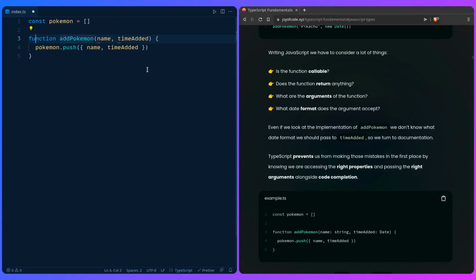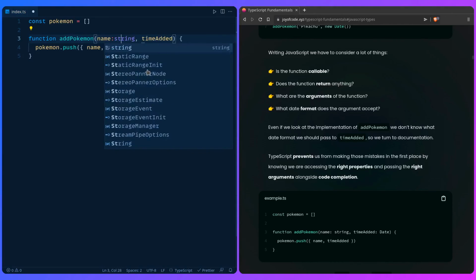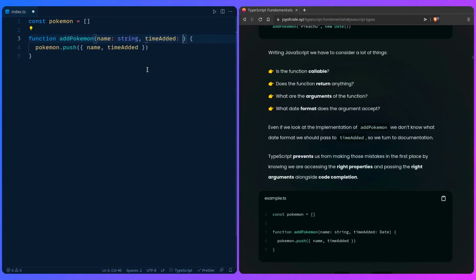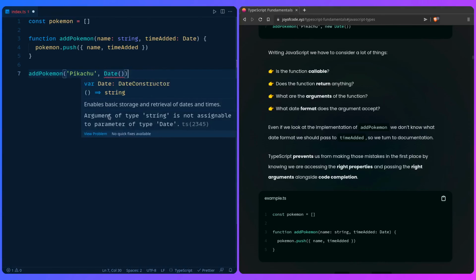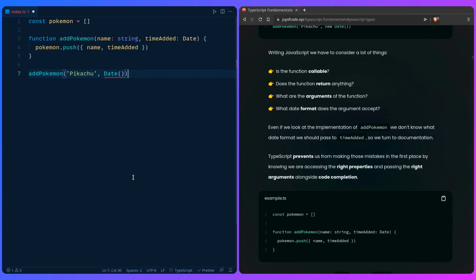So in this example, let me just remove this. I'm also going to remove this for now. Let's just be explicit. We can say string, and the timeAdded should be of type Date. That's a built-in type. And this is really awesome. For example, if I go here to addPokemon, we can see when we're auto-completing it wants a string. So you can say Pikachu and timeAdded should be Date. You can make a blunder and just include Date, which isn't correct. It's going to even tell you argument of type string is not assignable to parameter of type Date. And this really saves you from debugging, because you can immediately fix this by using the constructor that it wants. And now TypeScript is happy, and that is really awesome.